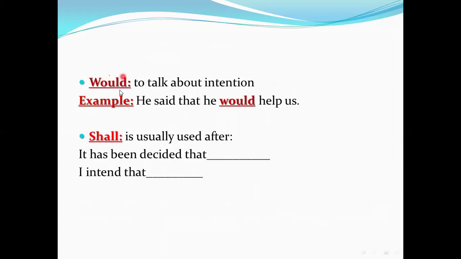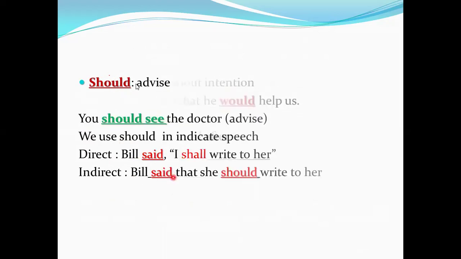Let's go to another one. Here is would. Would talks about intention. Intention means something that I would like to do. For example, he said that he would help us. So here we have intention. Shall is used after "It has been decided that" or "I intend that." This is shall. Should is used for what? For advice.